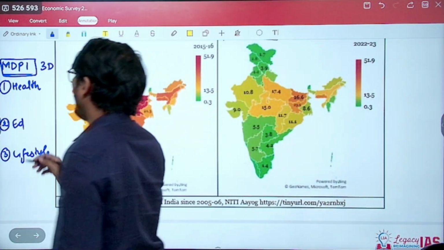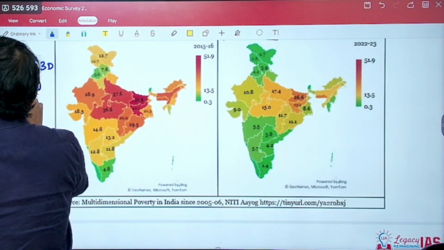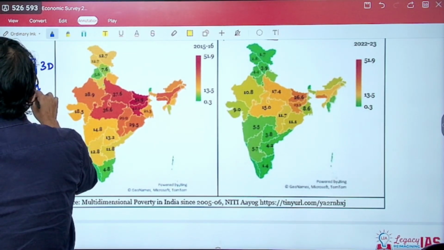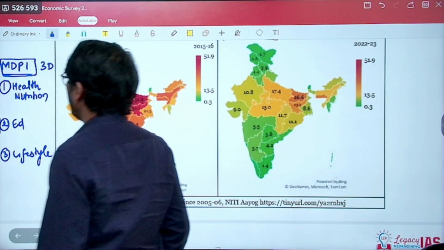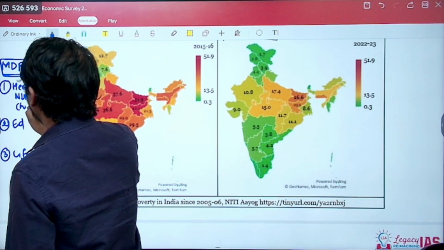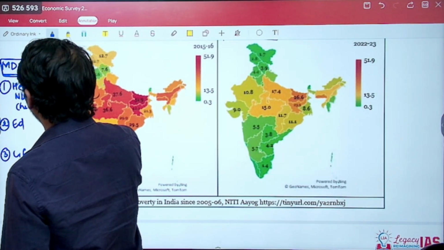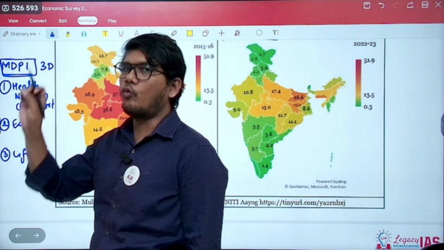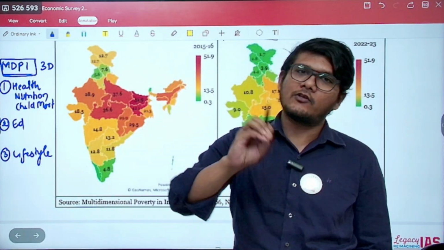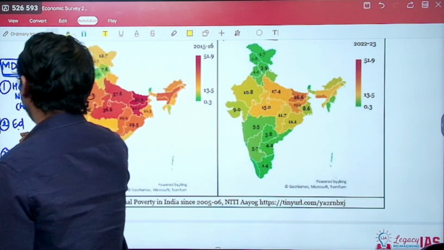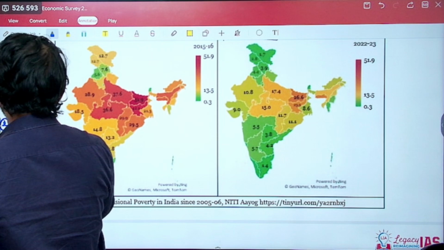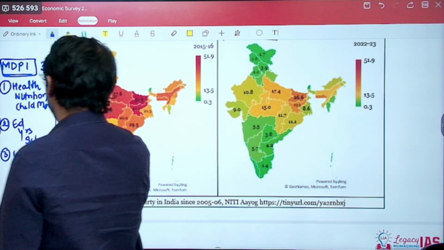Let us have a look at what this is. So you have nutrition, plus you have child mortality. In education, you have years of schooling plus school attendance.